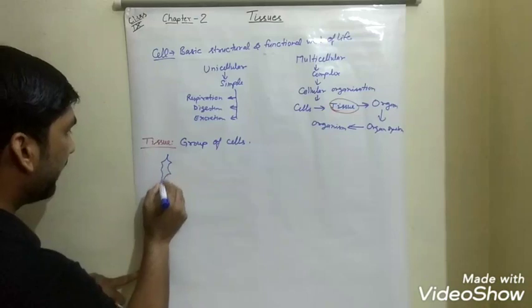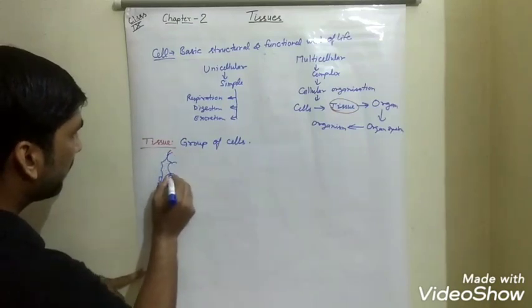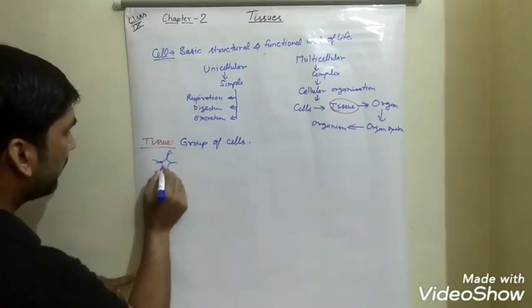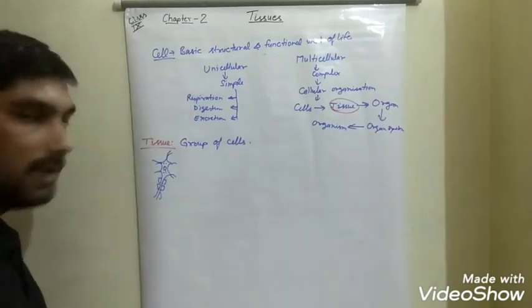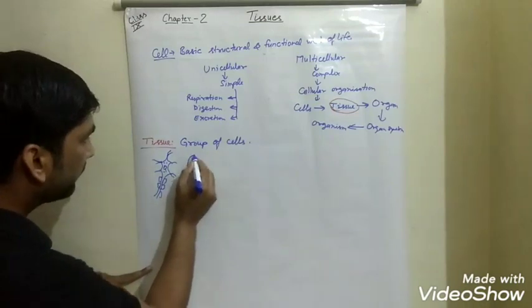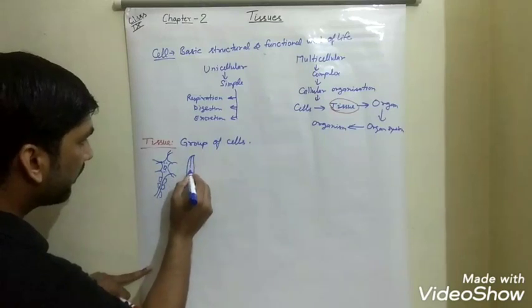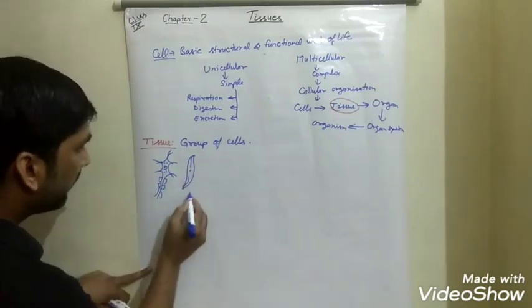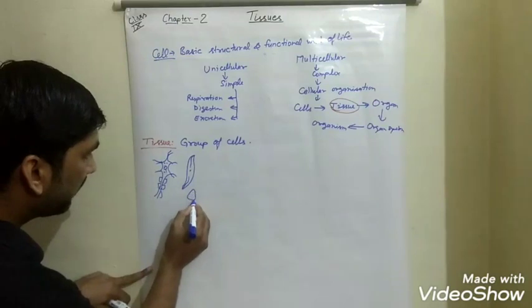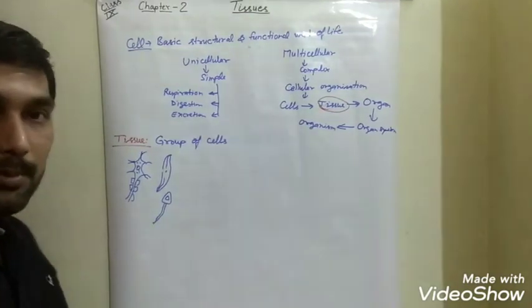For example, from the previous chapter on the cell, consider the nerve cell, the human nerve cell or neuron, and a muscle cell, and suppose one more cell, a sperm cell.